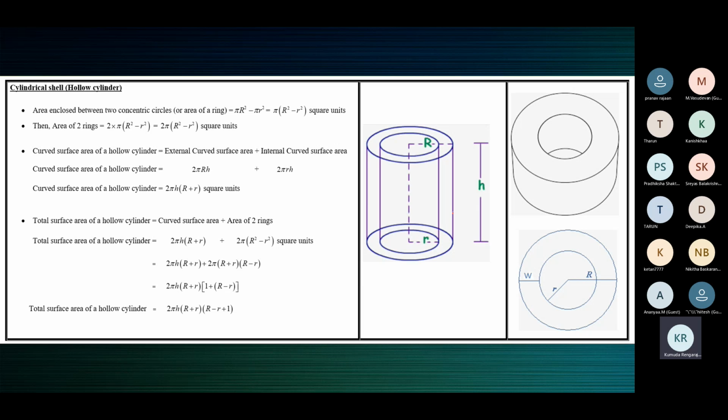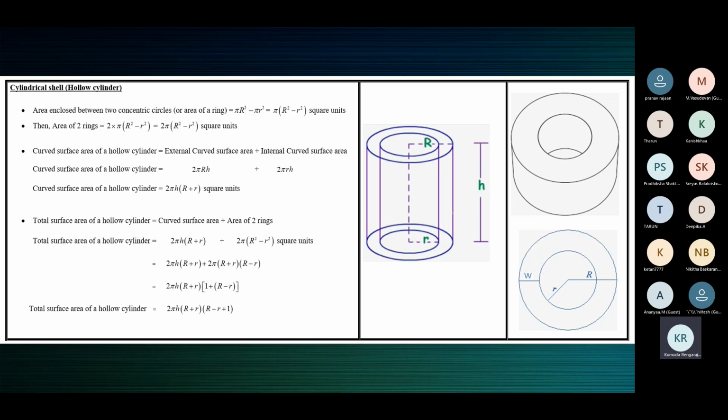But here we have 2 curved surface areas, inner curved surface area and outer curved surface area. So if you are asked to paint only the curved surface areas, then it is the inner curved surface area plus the outer curved surface area.